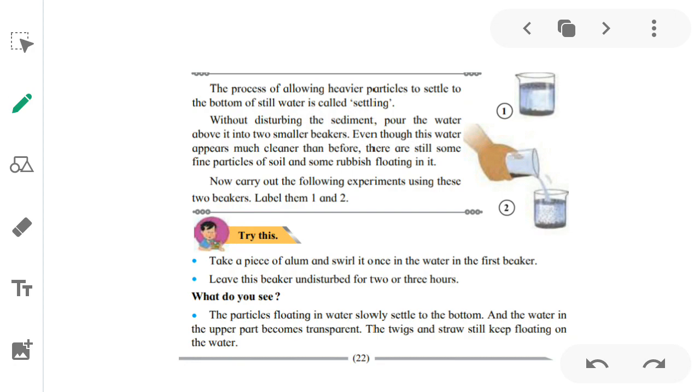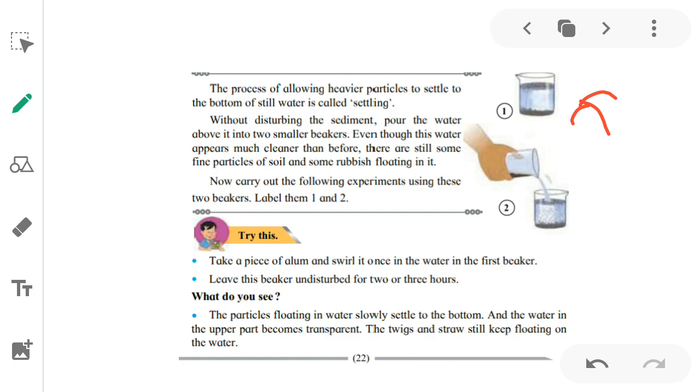So we have to take a piece of alum and swirl it once in the water in the first beaker, beaker number 1. You have to swirl, घुमाना है इसमें. Leave this beaker undisturbed for 2 to 3 hours, without touching it.